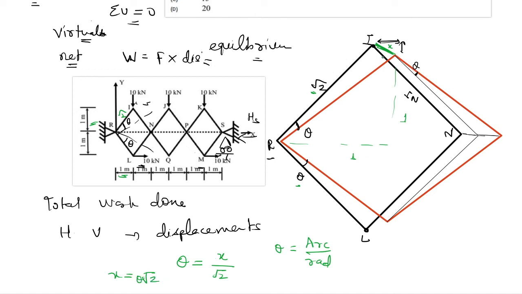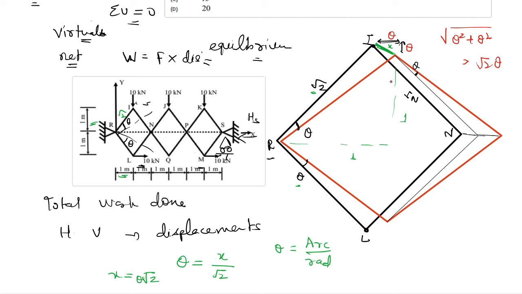Now for this value of x, we can find out the horizontal component of displacement and vertical component of displacement. So that value will basically be theta, because the resultant is theta root 2. So if horizontal and vertical displacements are theta and theta, we know the resultant will be root 2 theta or theta root 2.